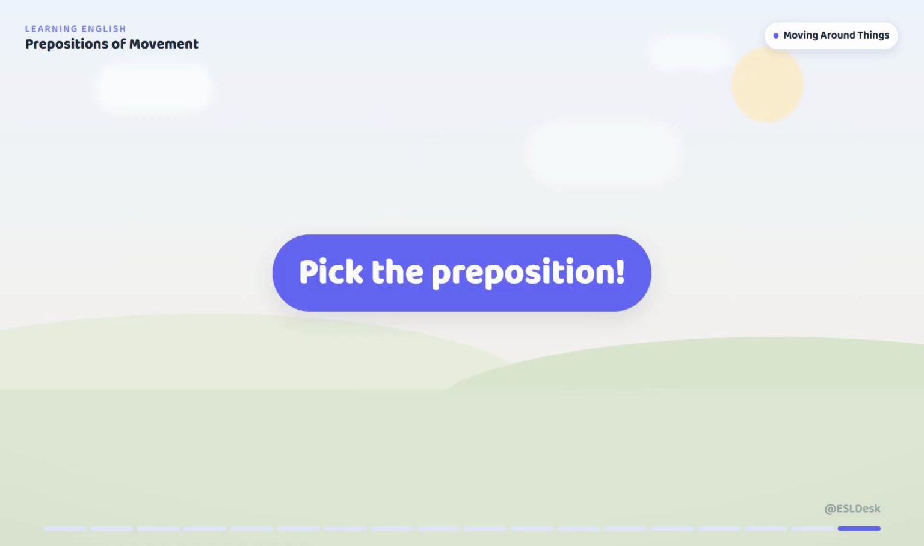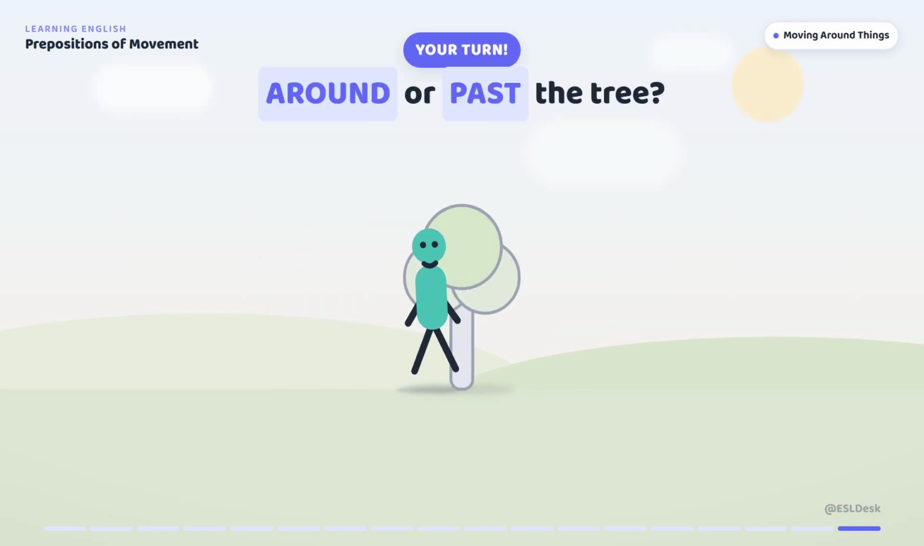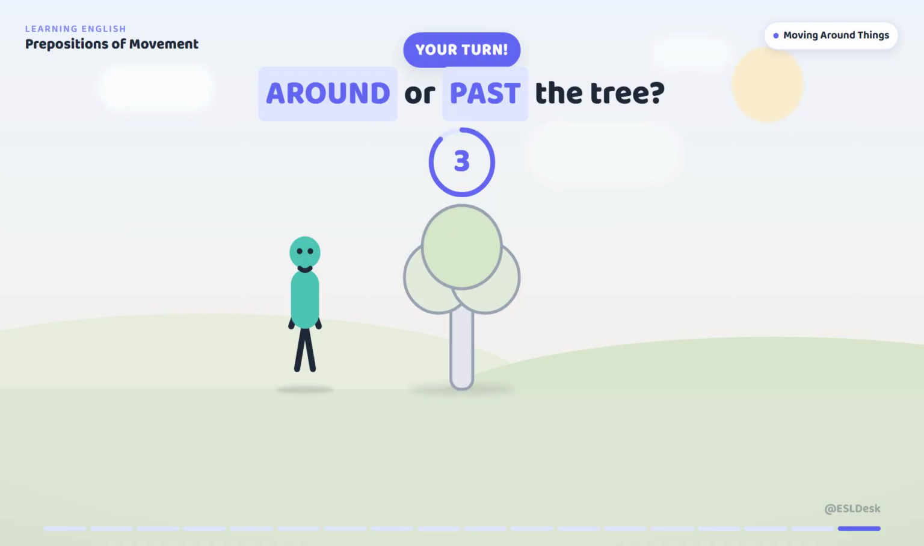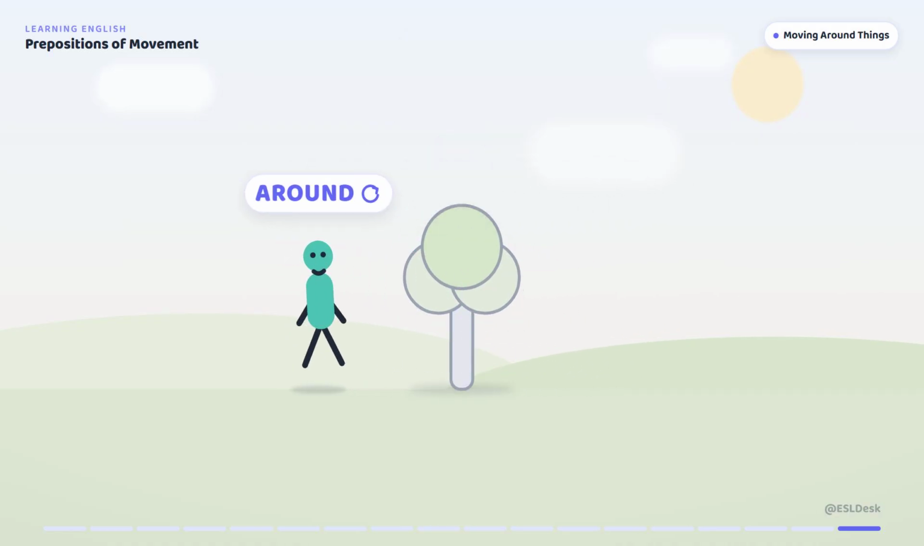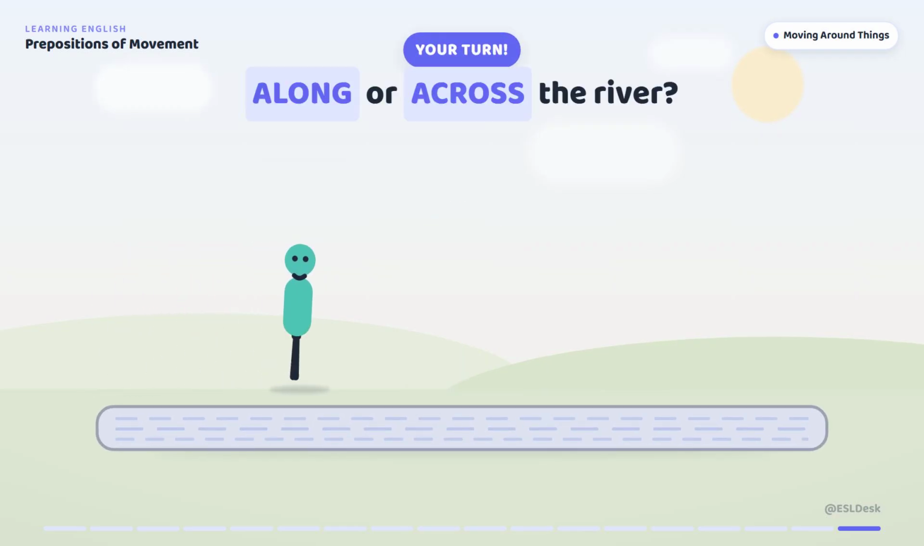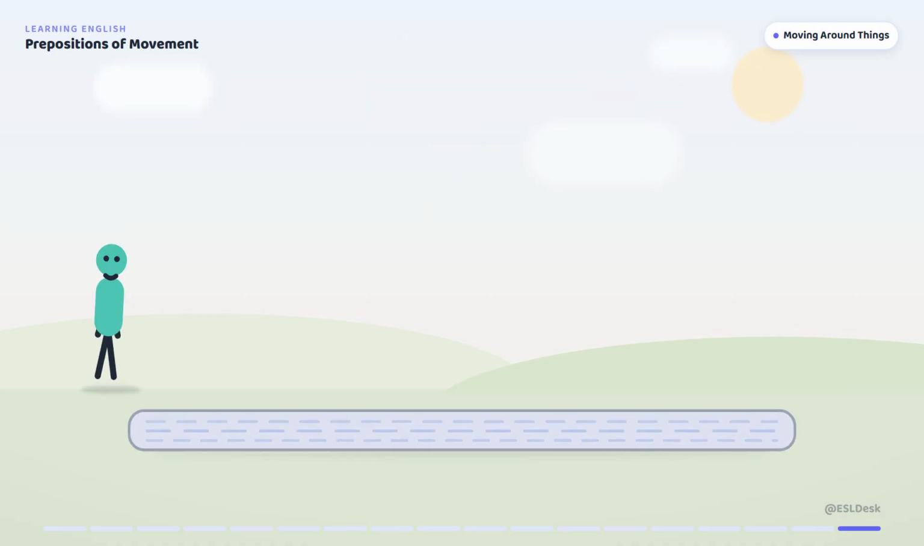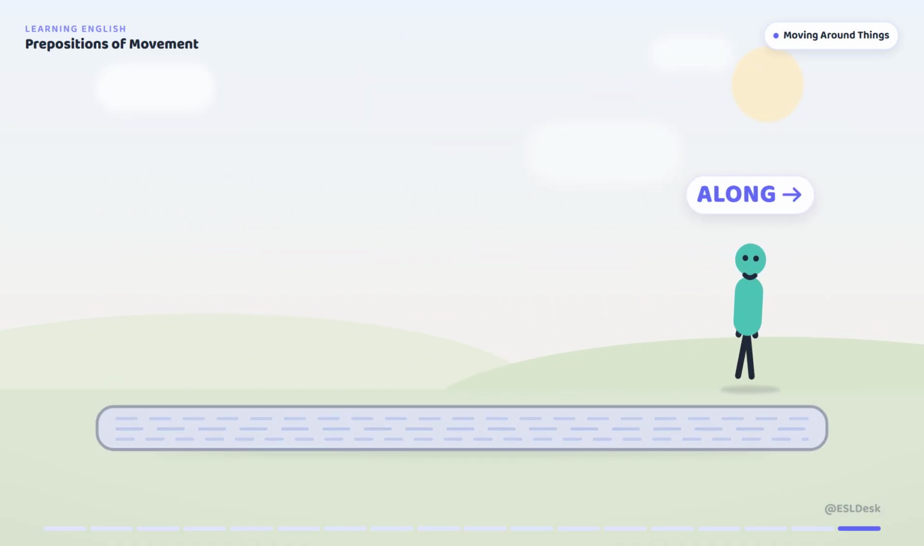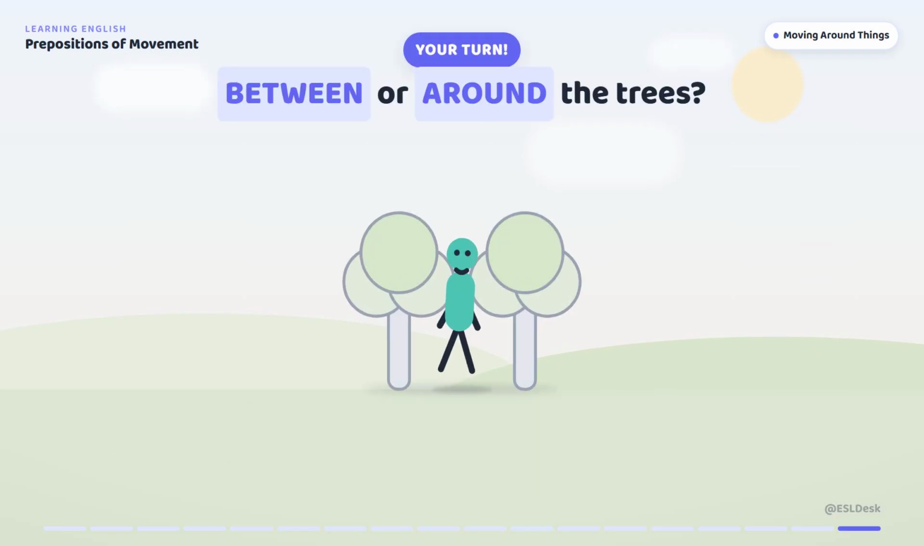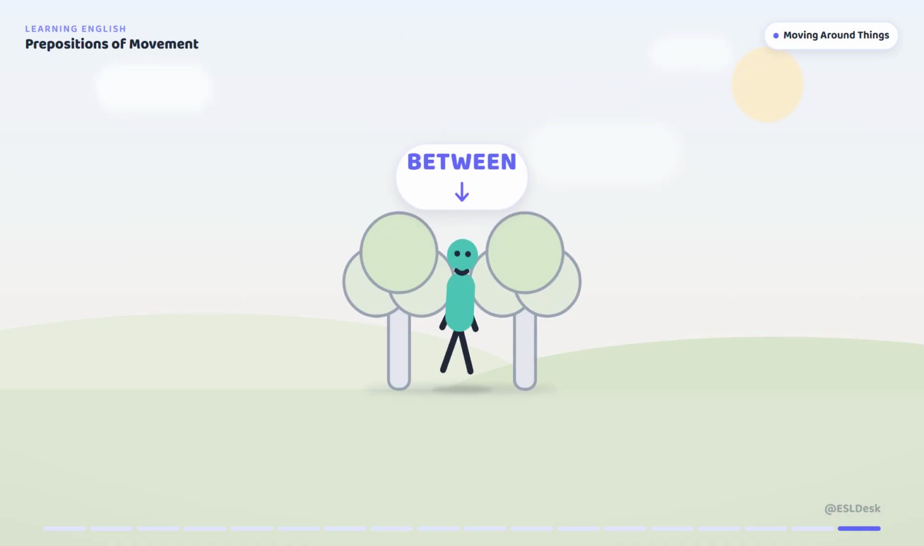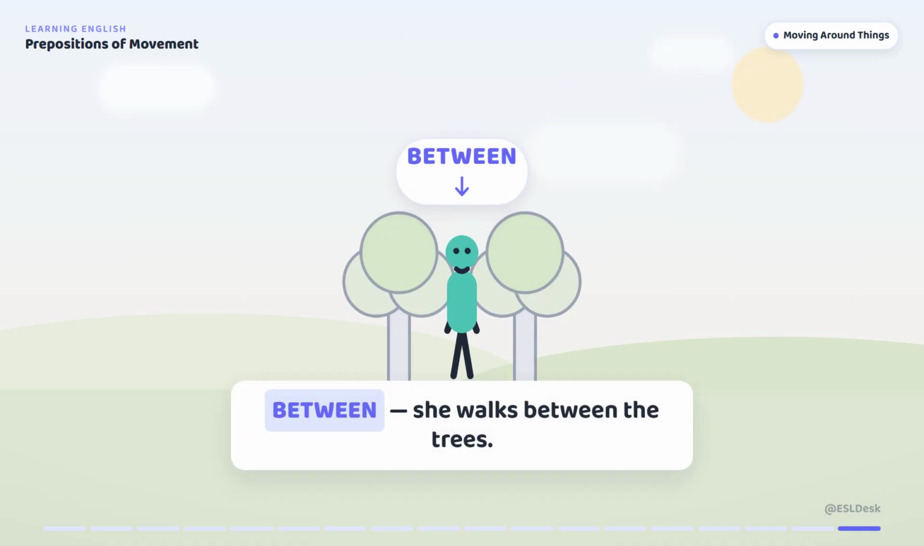One more, pick the preposition. Around the tree or past it. Around, he walks around the tree. Along the river or across it. Along, he walks along the river. Between or around. Between, she walks between the trees.